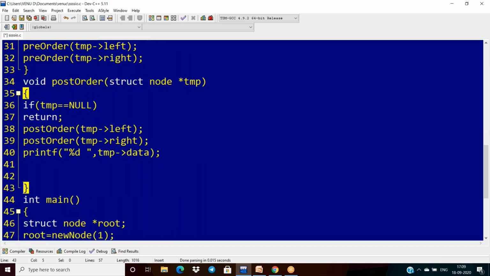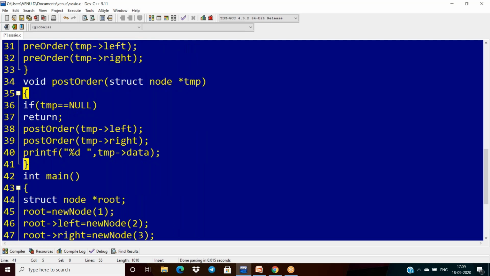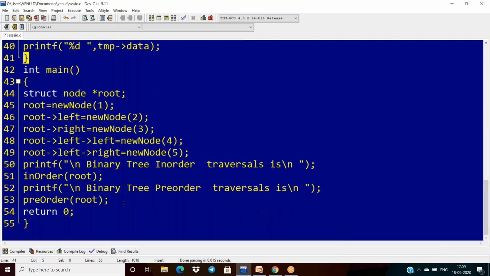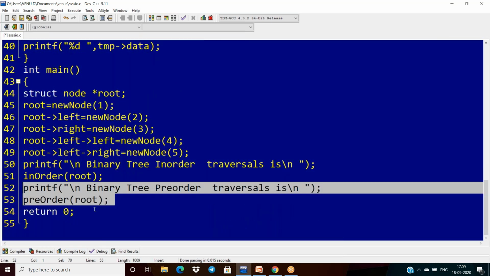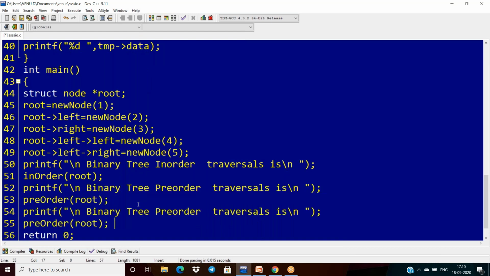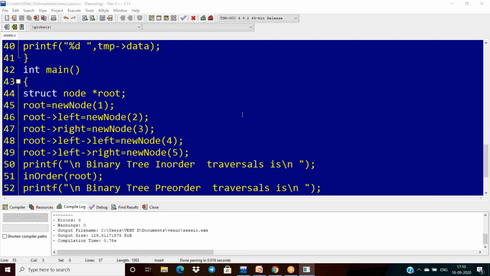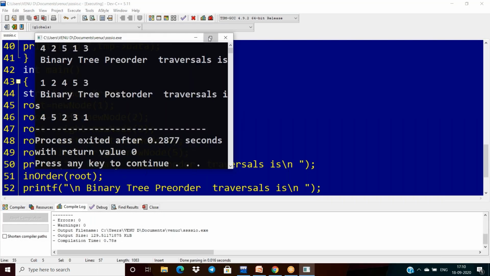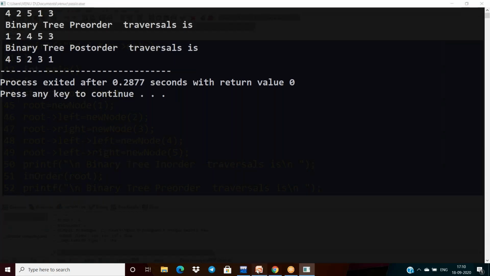Now closing this. This is the function definition. But what about the function call? It is binary tree post order, and the name of the function is some post order. So let us verify. Oh, I'm getting everything correct.